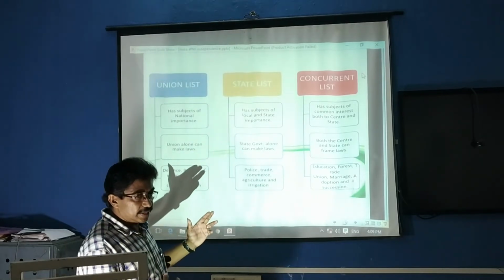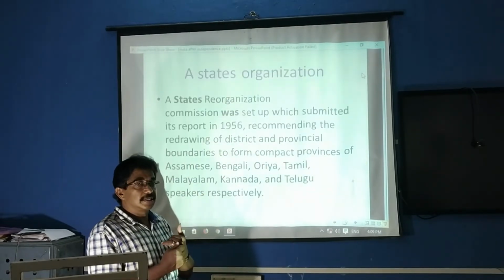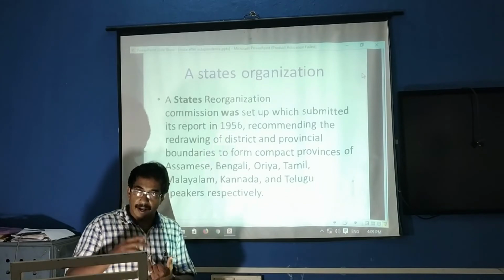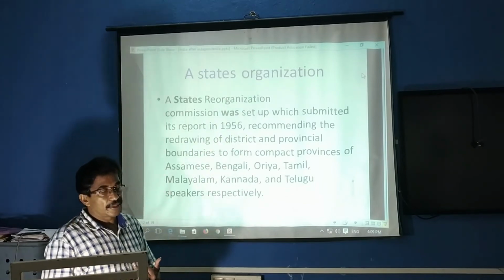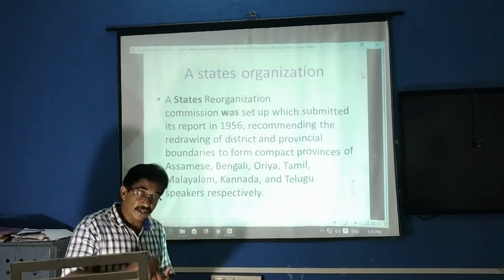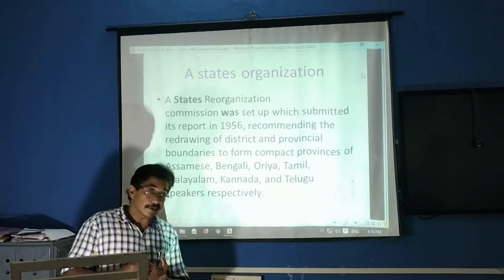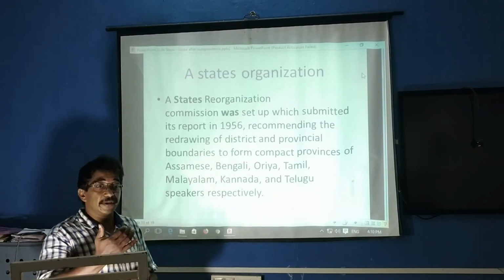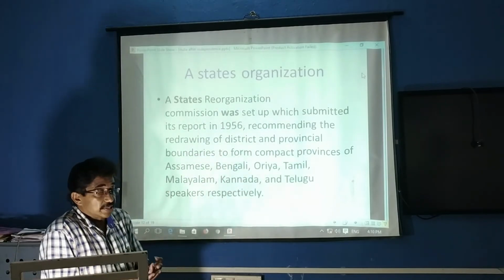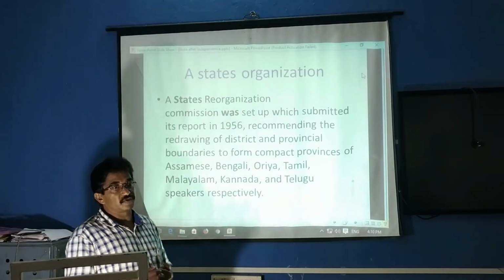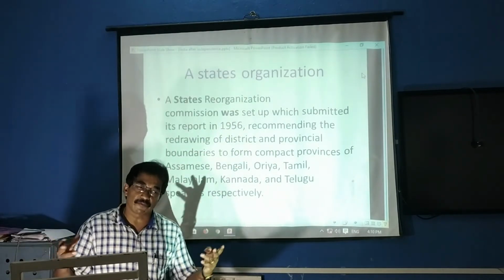So these are the three lists. The union government will make laws on the union list, and the state government will make laws on the state list. On the concurrent list, both governments can make decisions. But if there is any problem, central laws will have more power.